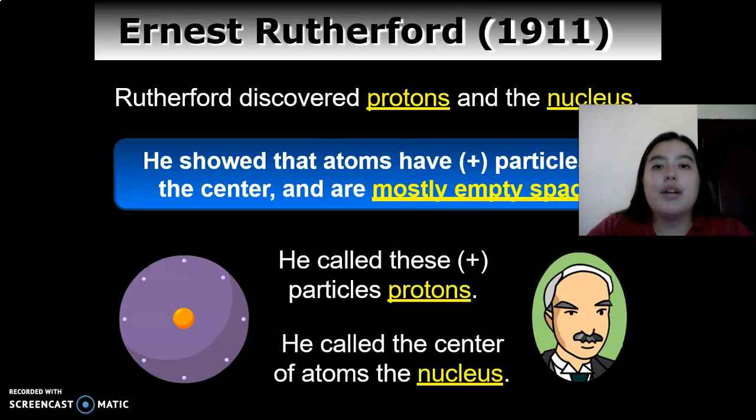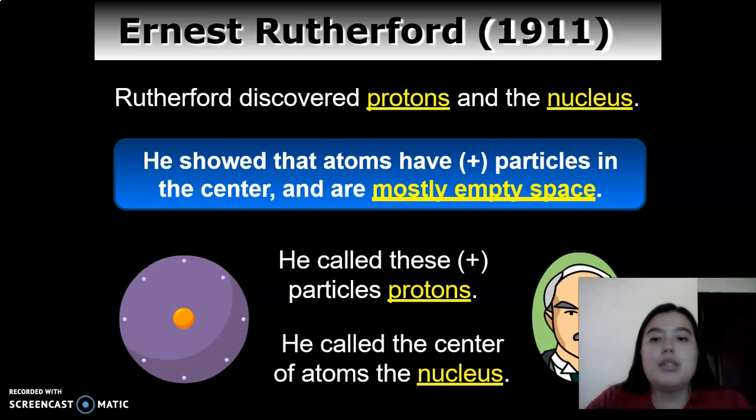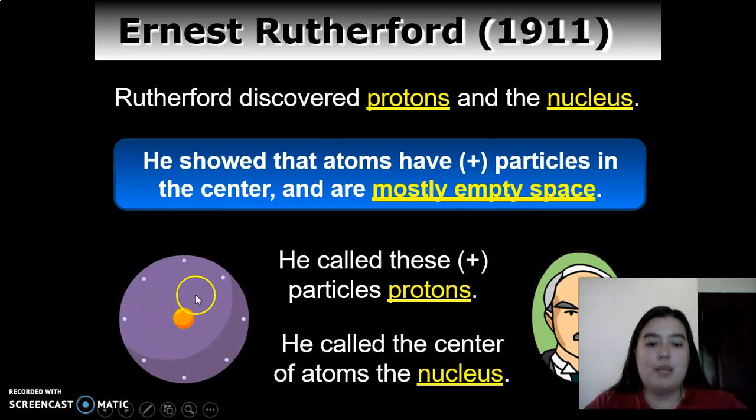And then we have Ernest Rutherford in 1911. And Rutherford discovered protons and the nucleus. So he showed that atoms have positive particles in the center and are mostly empty space. He called these positive particles protons, and he called the center of atoms the nucleus, okay? So this is an example.